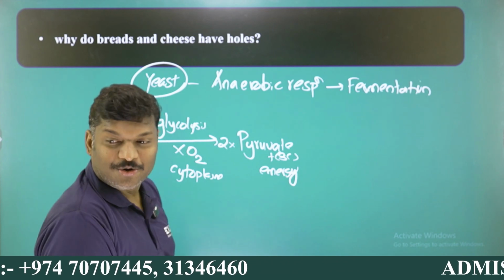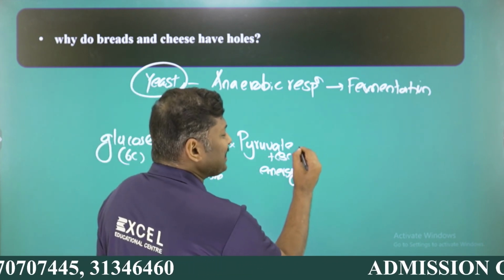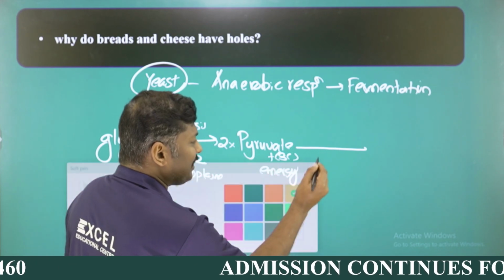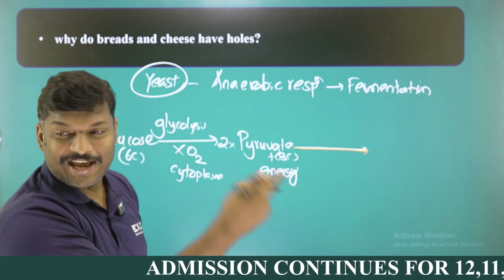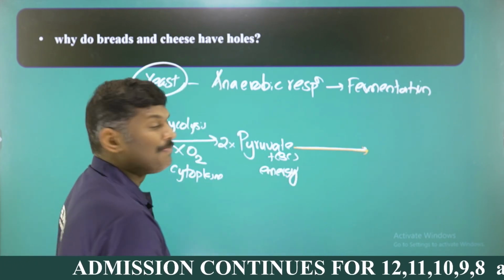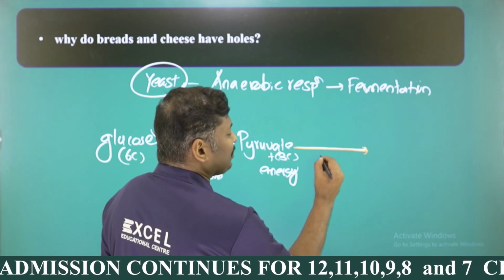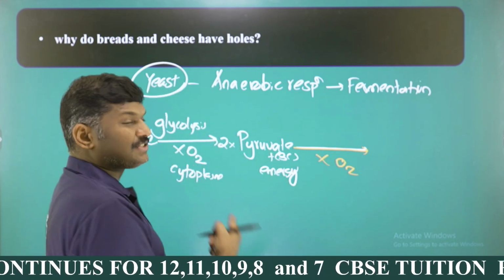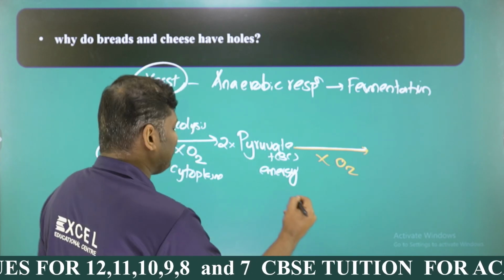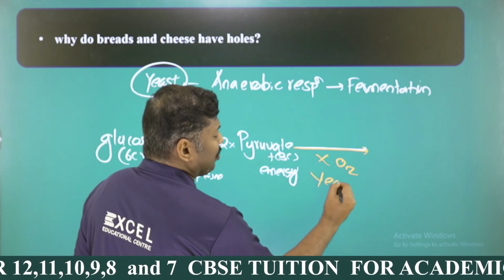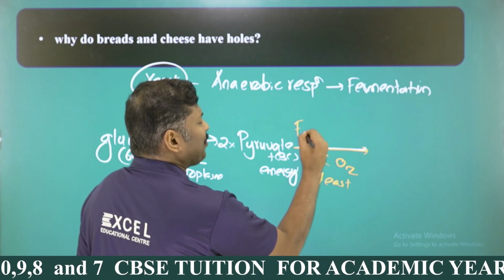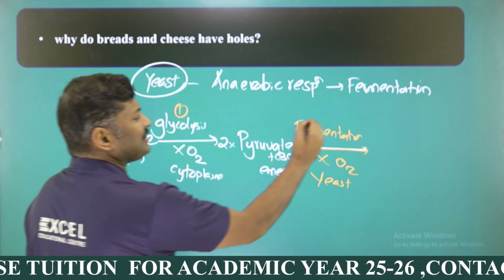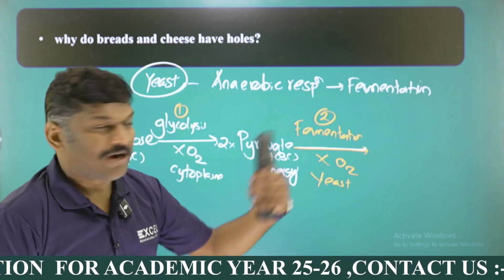What will happen to the pyruvate, my dear students? The pyruvate is not undergoing aerobic respiration here, because yeast is an anaerobic organism. The pyruvate, in the absence of oxygen again. The first step is in the absence of oxygen, and even the second step is also in the absence of oxygen. It takes place in an organism called yeast, the baker's yeast, and that process is called fermentation. The first step is called glycolysis, and the second step is called fermentation. What will be the product, my dear students?